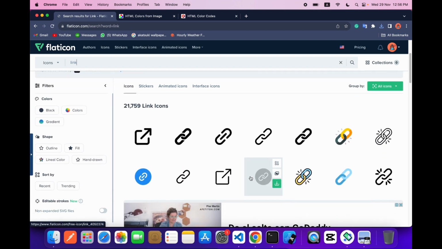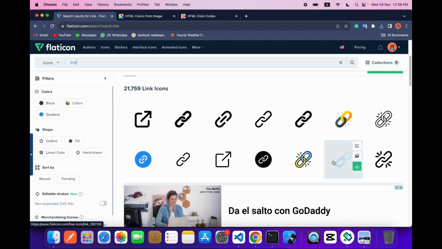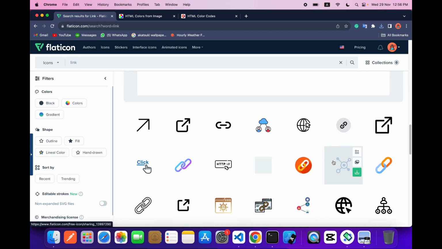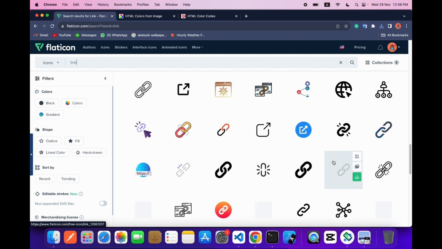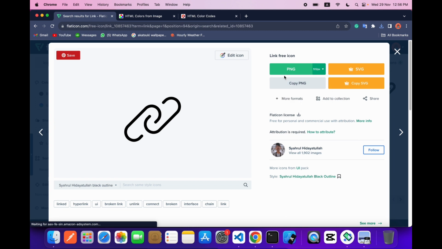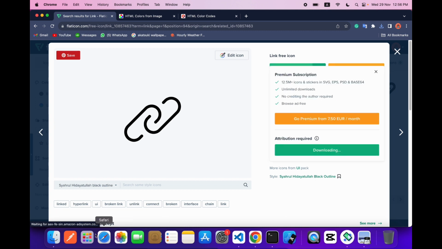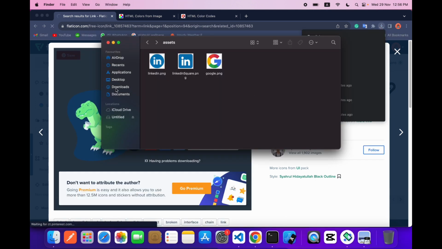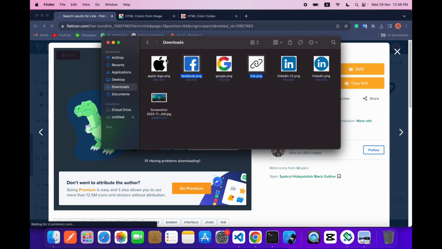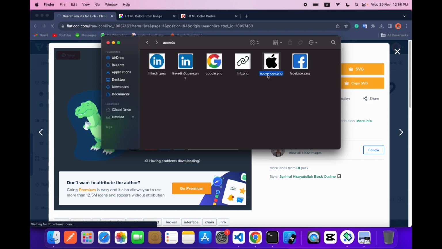For link I will use this one. Now free download. Now let's copy these three inside our assets. Copy it, paste it over here. For apple I will say only apple, link, Facebook.